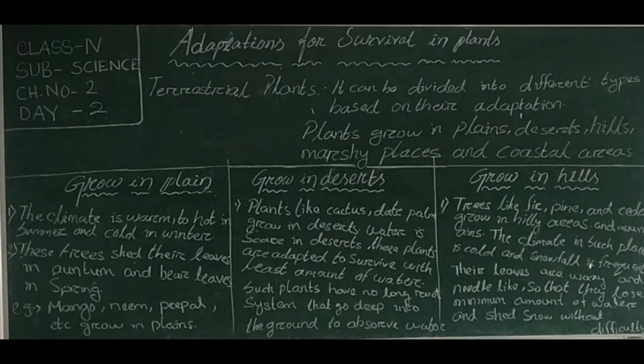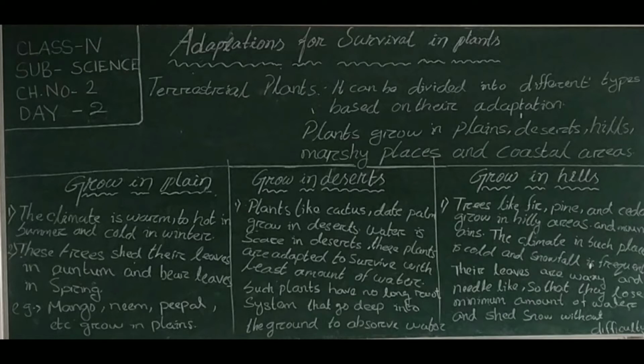Habitat is of two types: terrestrial plants and aquatic plants. Plants that grow on land are known as terrestrial plants. If plants grow in water, they are called aquatic plants.